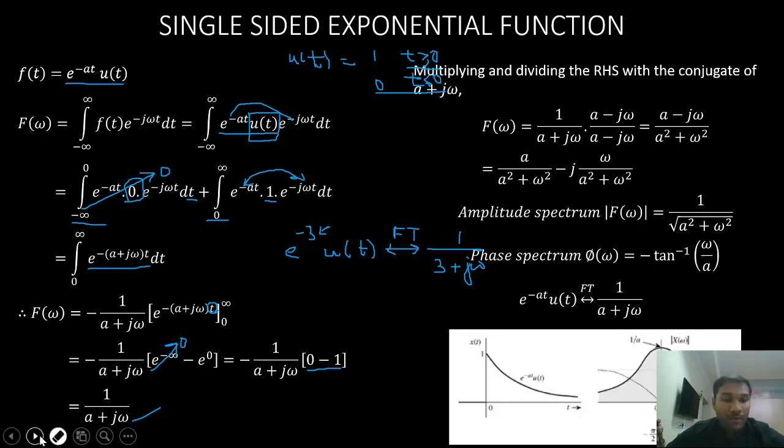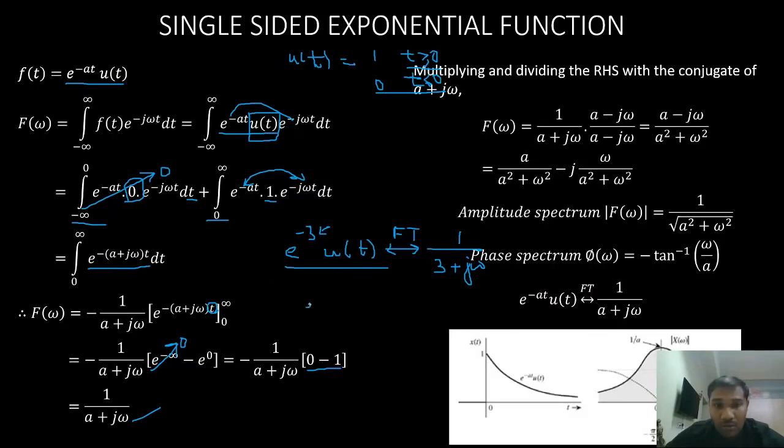If you remember, we have discussed in the existence of Fourier transform, the given f of t must be absolutely integrable, right? If you integrate f of t from minus infinite to infinite, it must result in a value less than infinity. So if you look at this term here, if I integrate this from minus infinite to infinite, you can see I'll get a finite value.